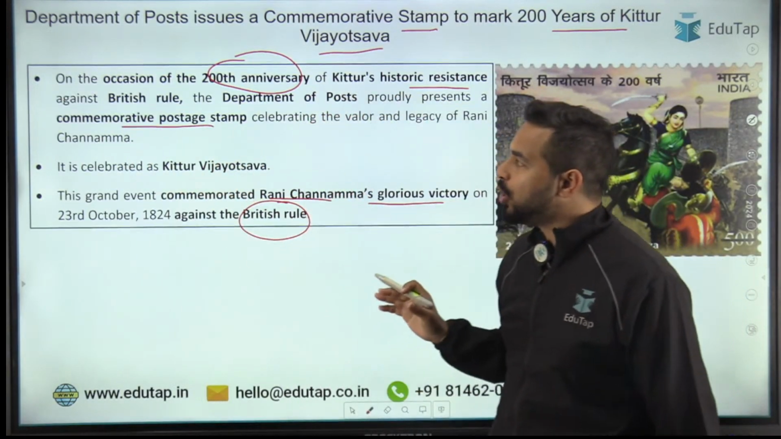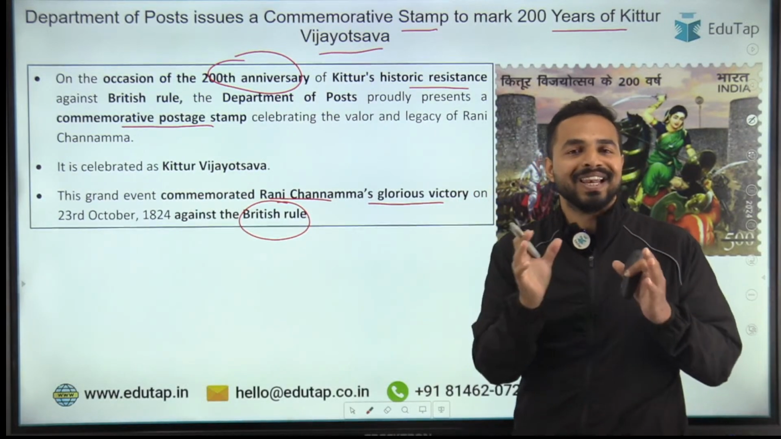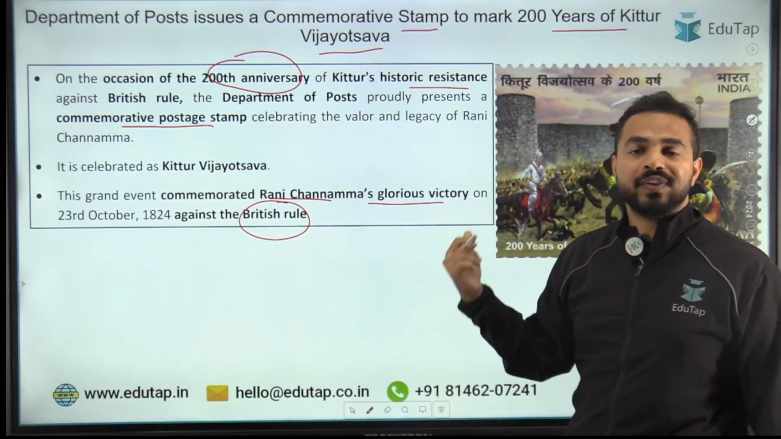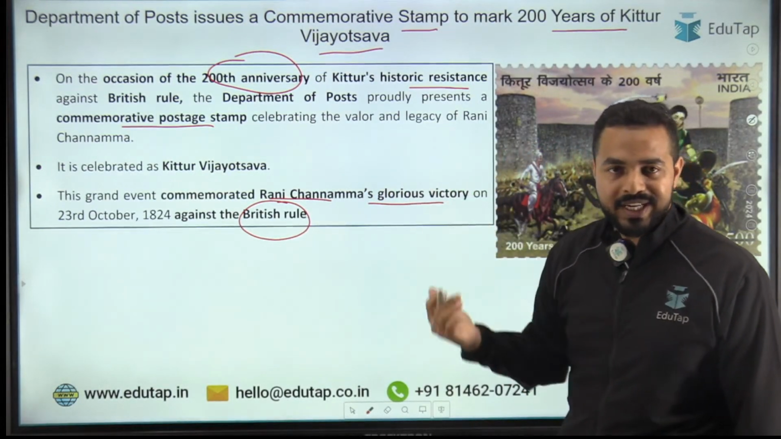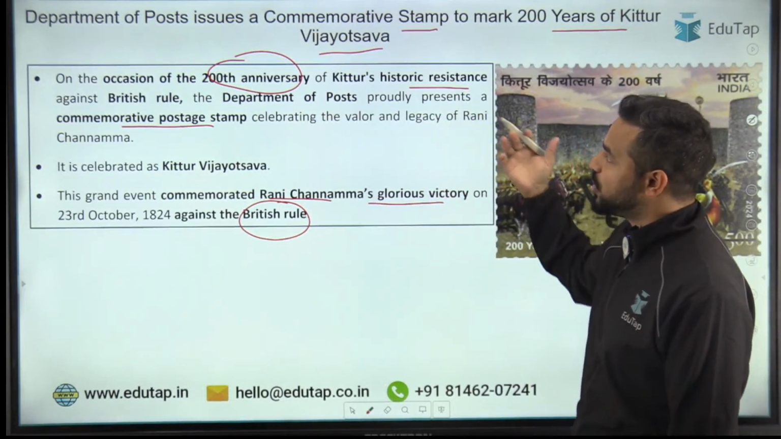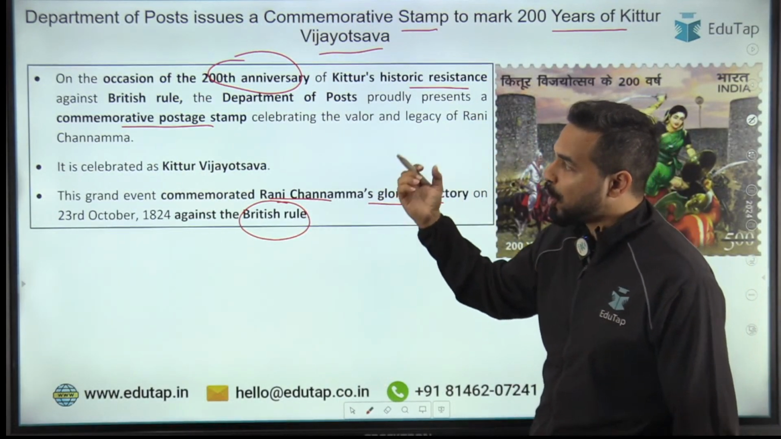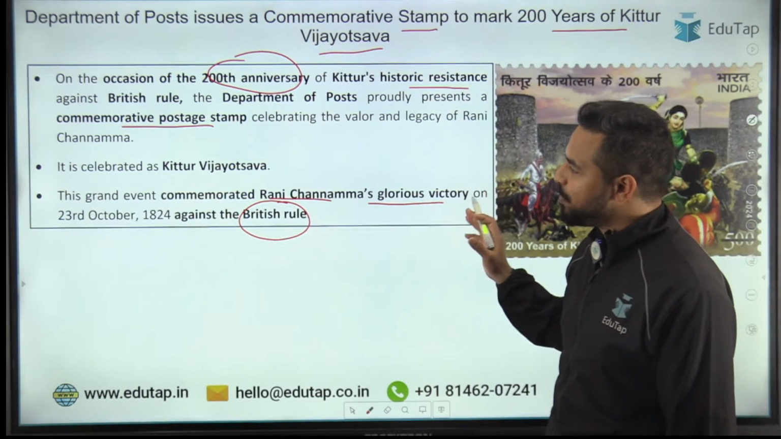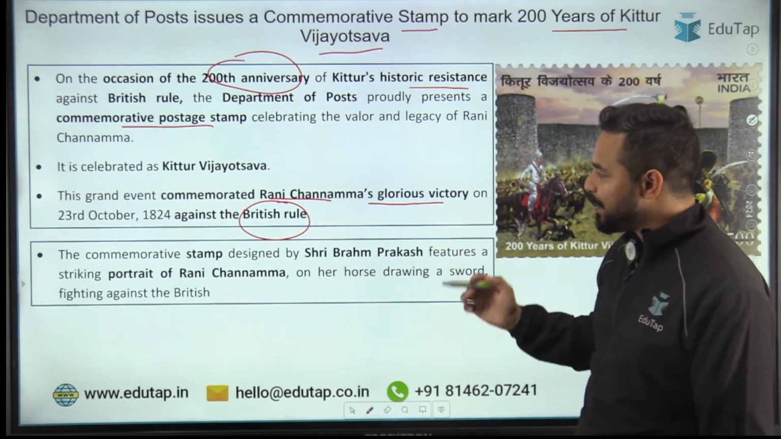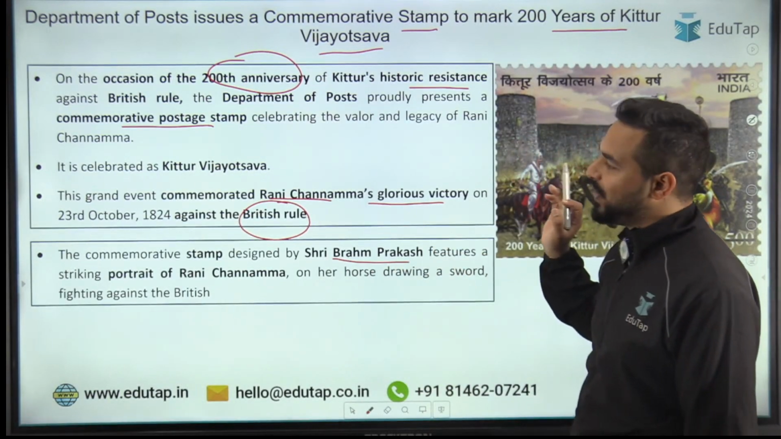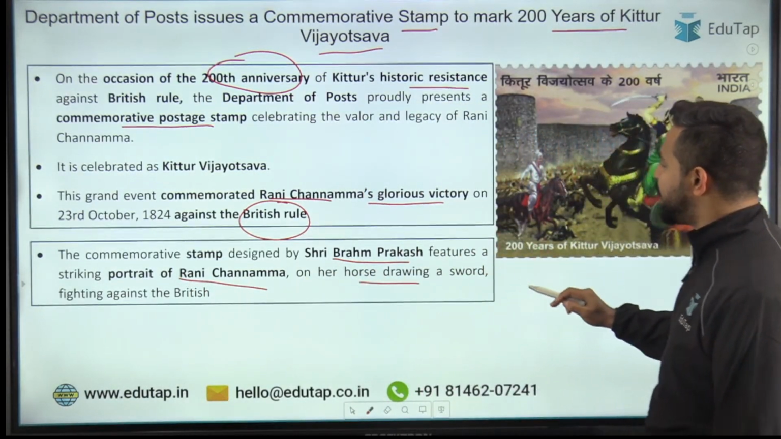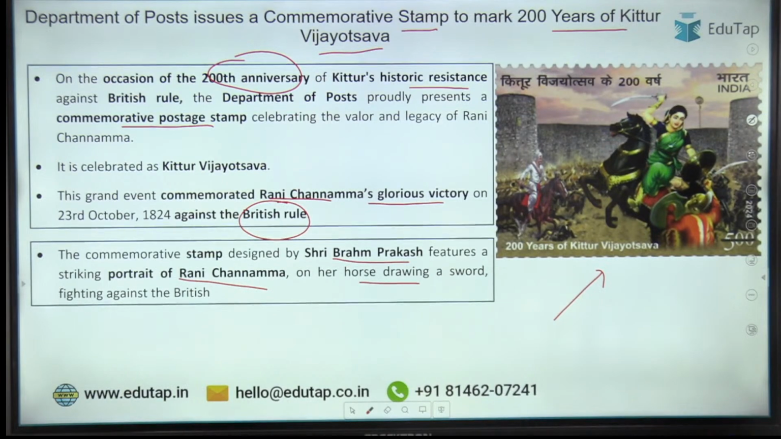Guys, we all know that Department of Post has the legacy of commemorating the life of the freedom fighters through these commemorative postage stamps, right? And similarly for the Kittur Vijayotsav, again they have come up with a commemorative postage stamp on the occasion of its 200th anniversary. So this is again a very important point here. The commemorative stamp is designed by Shri Brahm Prakash, and it features a striking portrait of Rani Channamma on her horse, drawing a sword against the British rule, as you can already see in this particular picture. Okay? I hope this is clear to all of you.